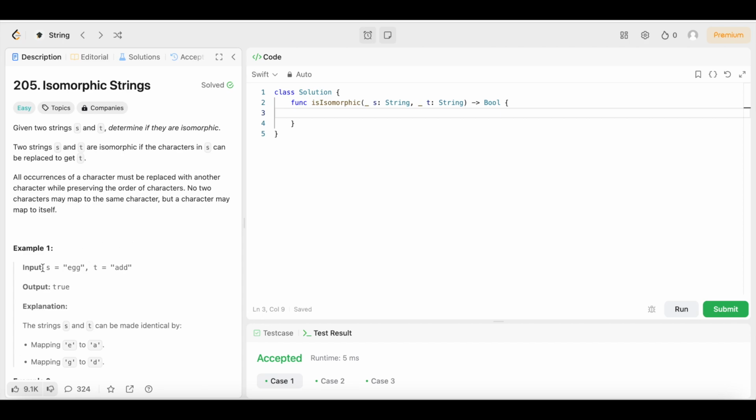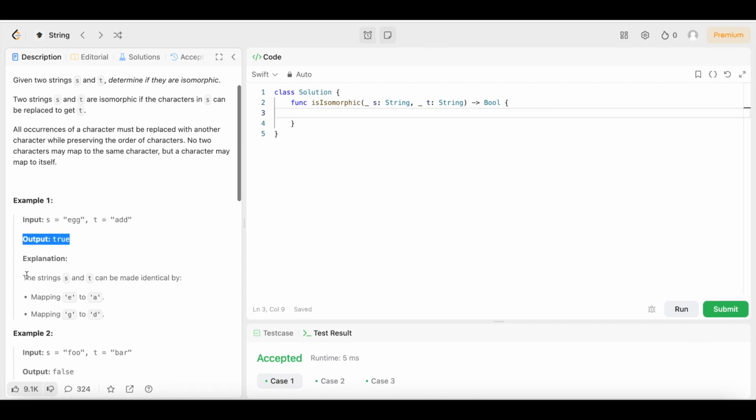We have example 1. We have the input S is egg, and then T is equal to add. The output is true. The explanation says the strings S and T can be made identical by mapping E to A, and mapping G to D. So if we map this E into an A, we could do that. Boom. Then we map these 2 G's into these 2 D's, we could do that. Boom. So the output is true.